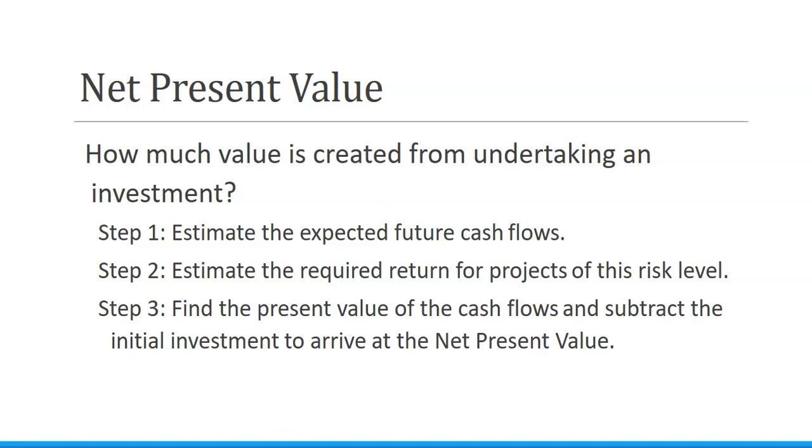So the first one we're going to talk about is the net present value. So how much value is created from undertaking an investment? First, we estimate the expected future cash flows. Then we estimate the required return. And then we find the present value of those cash flows using the required return as our discount rate. And we subtract the initial investment to arrive at the net present value.